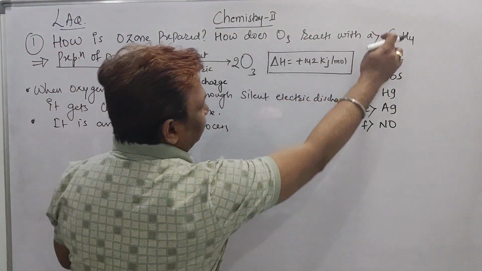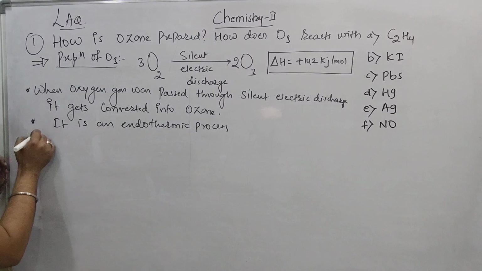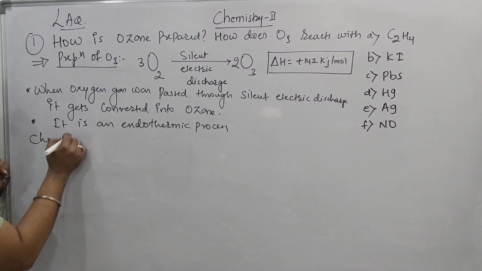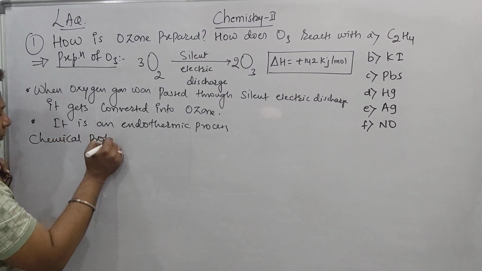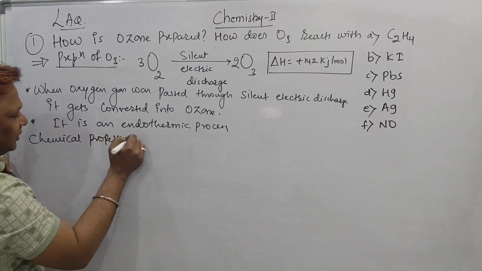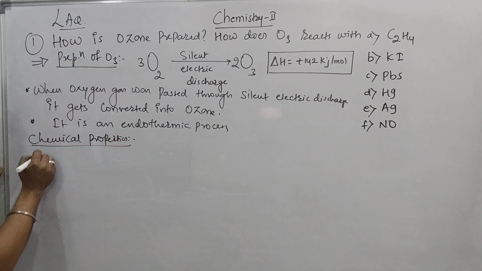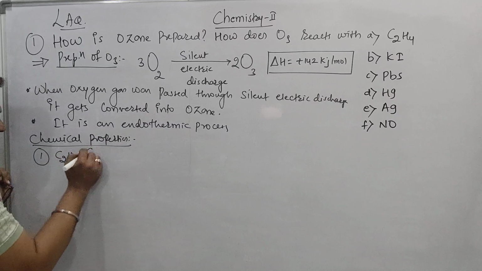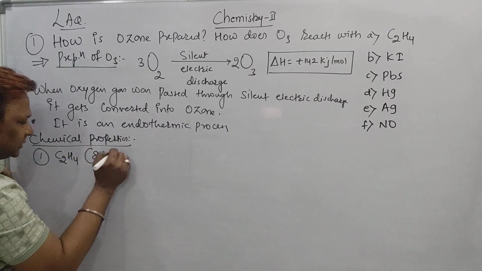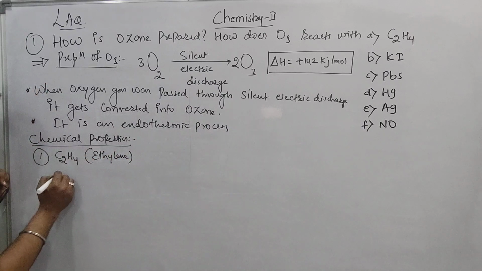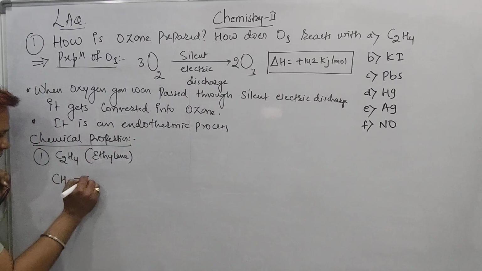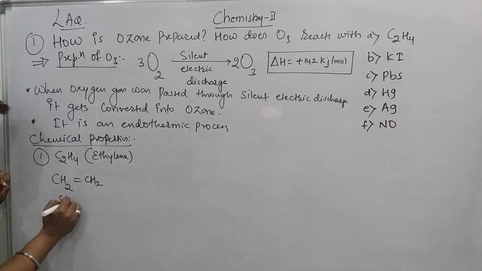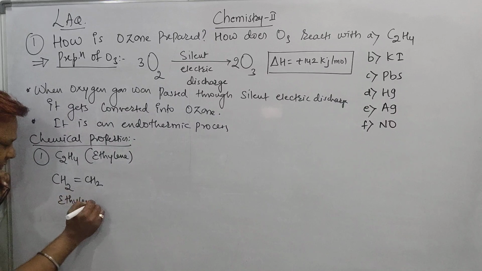Now the reaction of ozone with the following. Now I will say the chemical properties of ozone. What is the first one? The reaction of ozone with C2H4. C2H4 is called ethylene, and ethylene can be written as CH2=CH2. This CH2=CH2 is called ethylene.